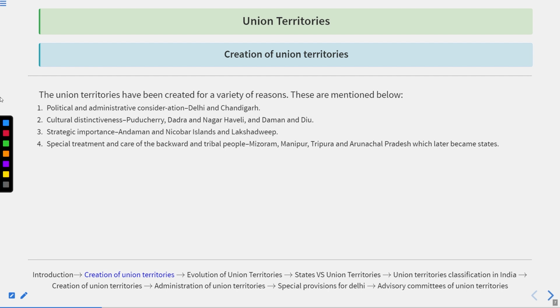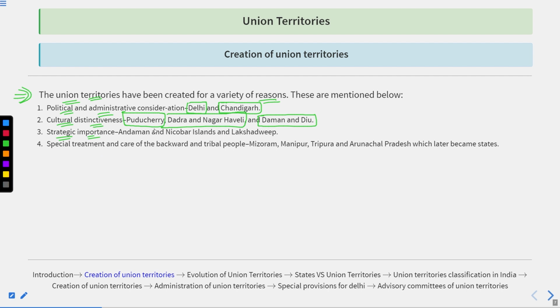So basically in this lecture, that was the last thing that we had discussed: the union territories have been created for a variety of reasons. And these reasons could be political and administrative consideration, like Delhi and Chandigarh were created on this behalf. Cultural distinctiveness, on this Puducherry, Dadar and Nagar Haveli, and Daman and Diu were created.